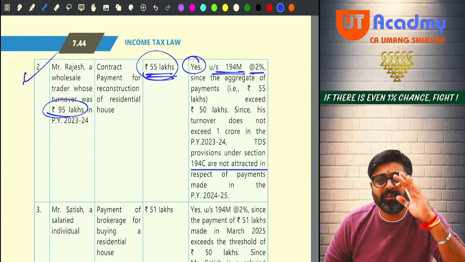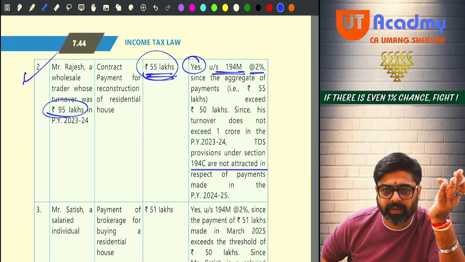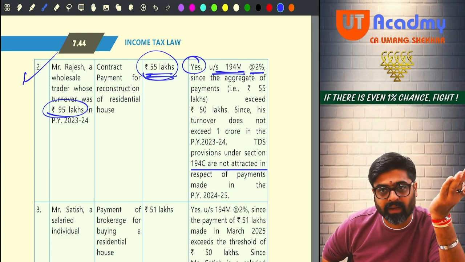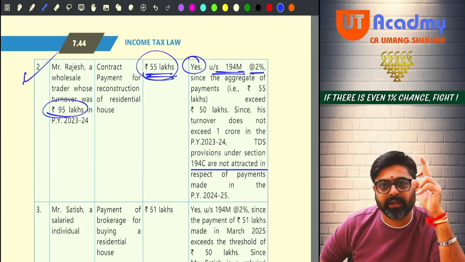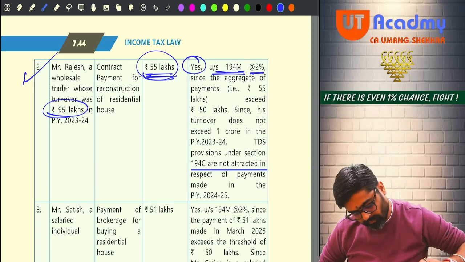Okay. Now, is he going to deduct TDS when he makes the first payment of 20 lakhs? No. Second payment of 15 lakhs? No. The third payment when he makes? At that time he is going to deduct the TDS on the entire amount. Getting my point, everyone?